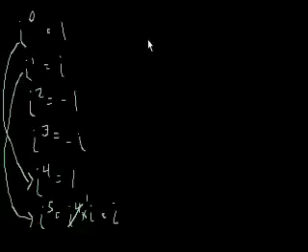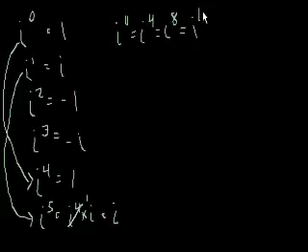I think you'll find out, and you could try this out if you don't believe me, that i to the 0 is equal to i to the fourth, which equals i to the 8th, which equals i to the 12th. I think you see the pattern. Any multiple of 4 equals 1.